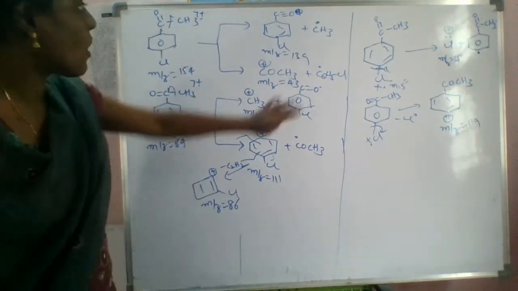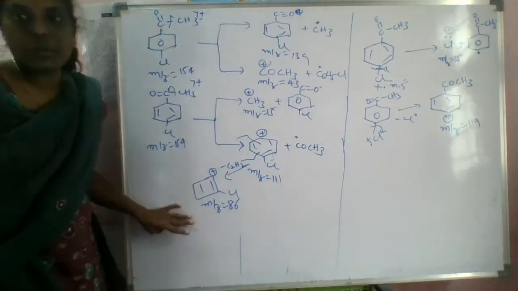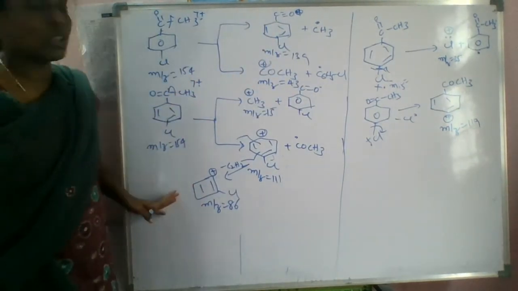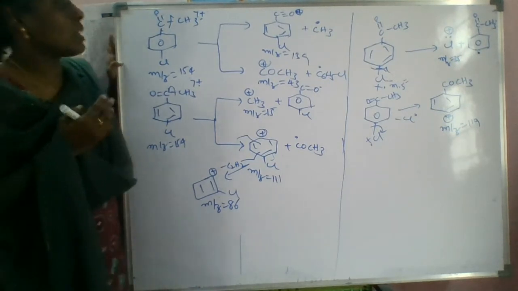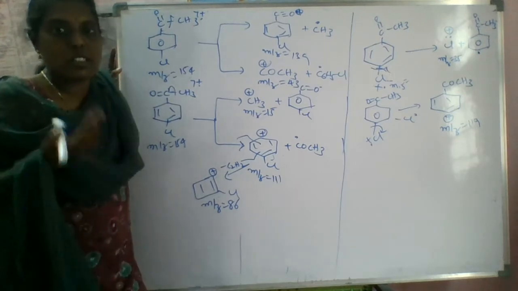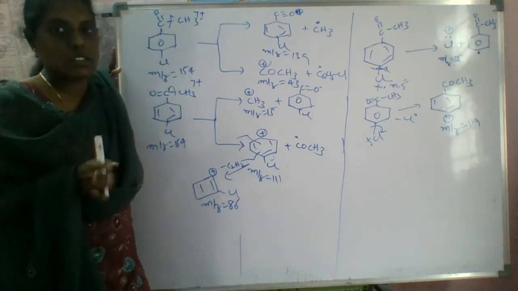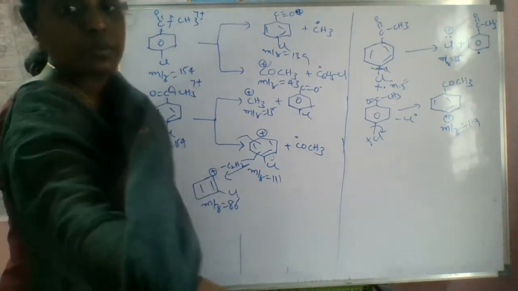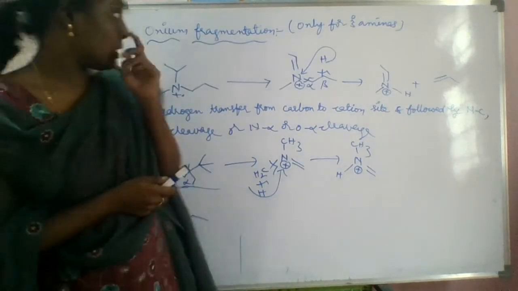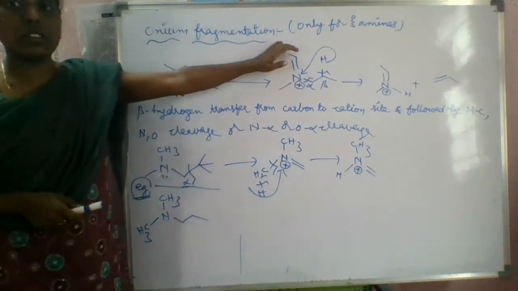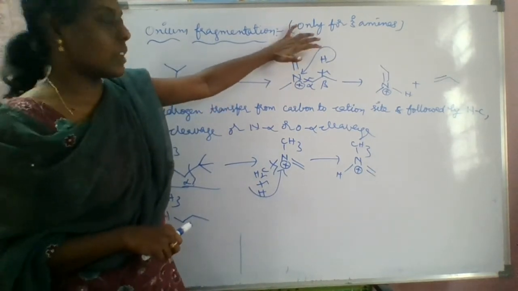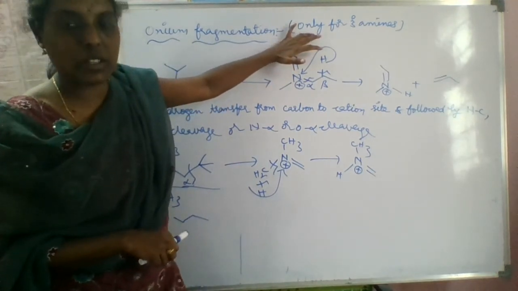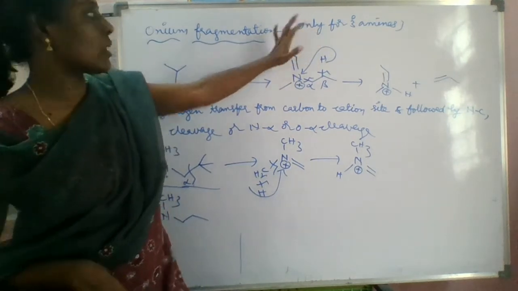So like this, you have to do the fragmentation in this molecule, right? Okay, I hope you understand, but if you cannot understand this, please see the video once again, then you will understand, right? Okay, this is onium fragmentation. Onium fragmentation is done in the case of tertiary amines, right? In the case of tertiary amines only, right?